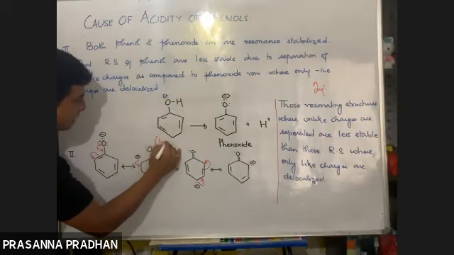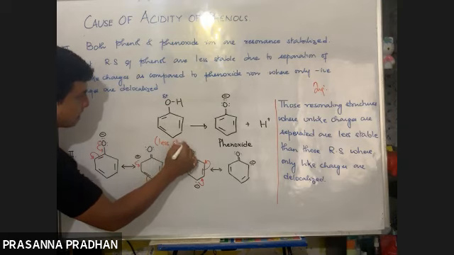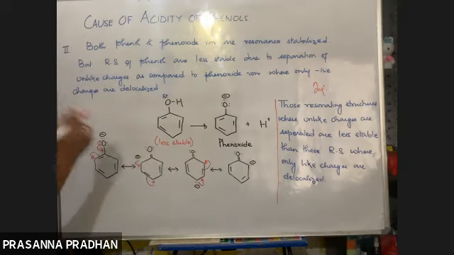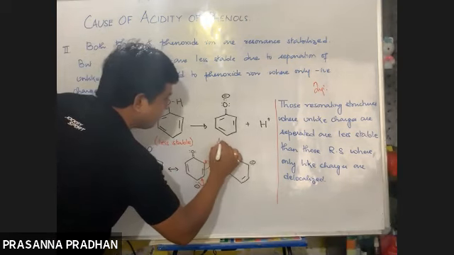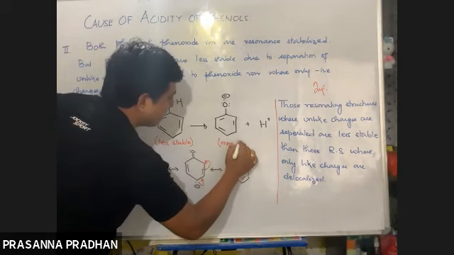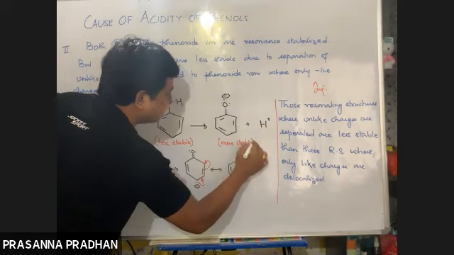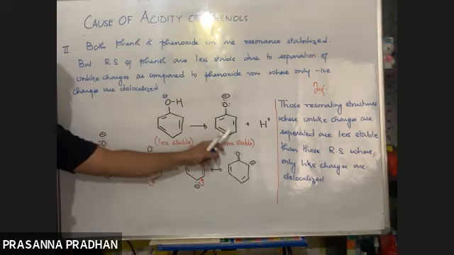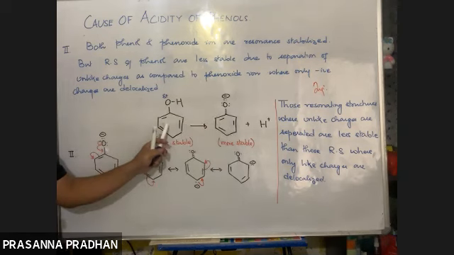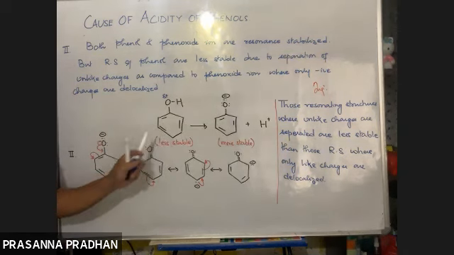What is the conclusion now? Phenol is less stable, whereas the phenoxide ion which is formed is more stable. So let us come to the first point we have discussed. Since the conjugate base is more stable, the corresponding acid will be more acidic, right?